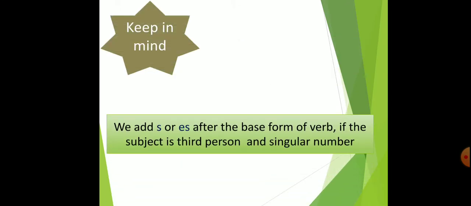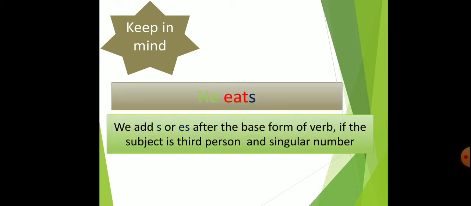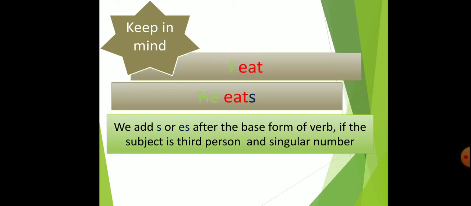Keep in mind, we add s or es after the base form of the verb if the subject is third person and singular number, such as he eats. Here he is third person singular number, so we have added s with the verb eat. He eats. This is present indefinite tense. I eat. Here I is first person, so we have not added any s or es with the verb eat. I eat. These two are present indefinite tense.